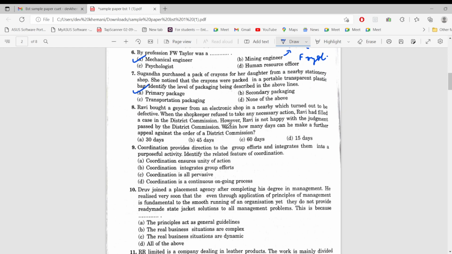Eighth question. Ravi bought a geyser from an electronic shop nearby, which turned out to be defective. When the shopkeeper refused to take any necessary action, Ravi filed a case in the district commission. However, Ravi is not happy with the judgment passed by the district commission. Within how many days can he make a further appeal against the order of a district commission? We have studied that within 30 days we can make a further appeal. So 30 days would be the correct answer.